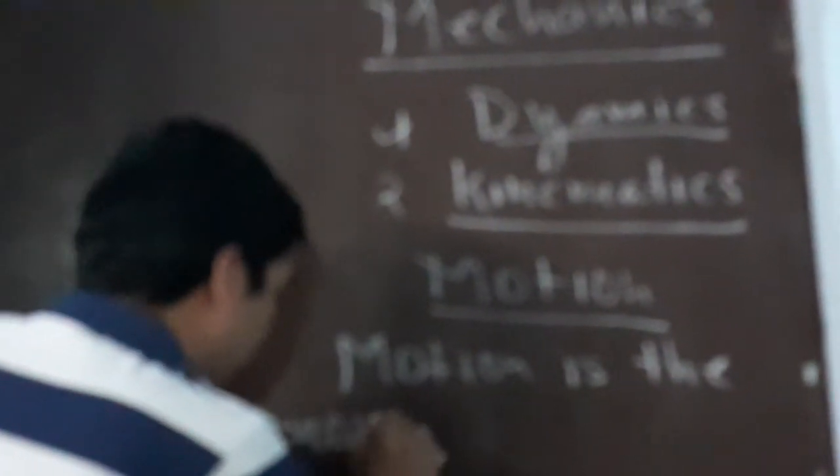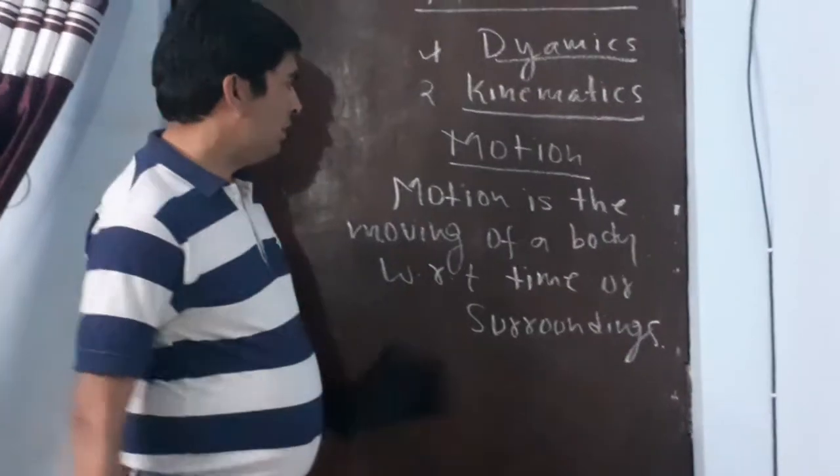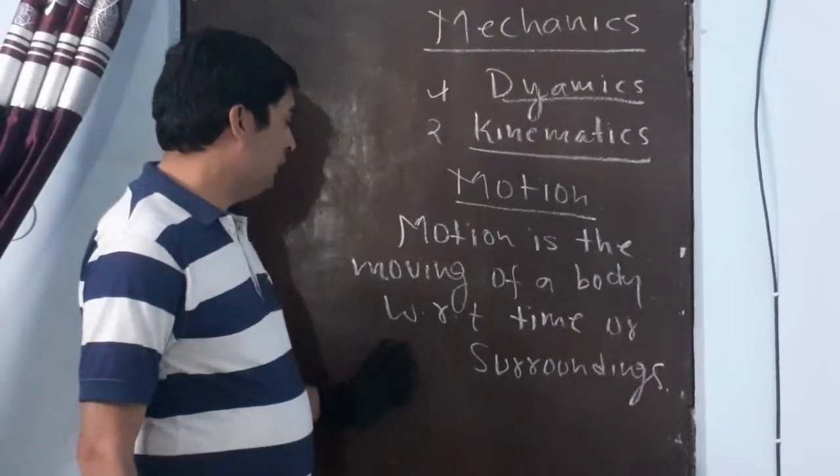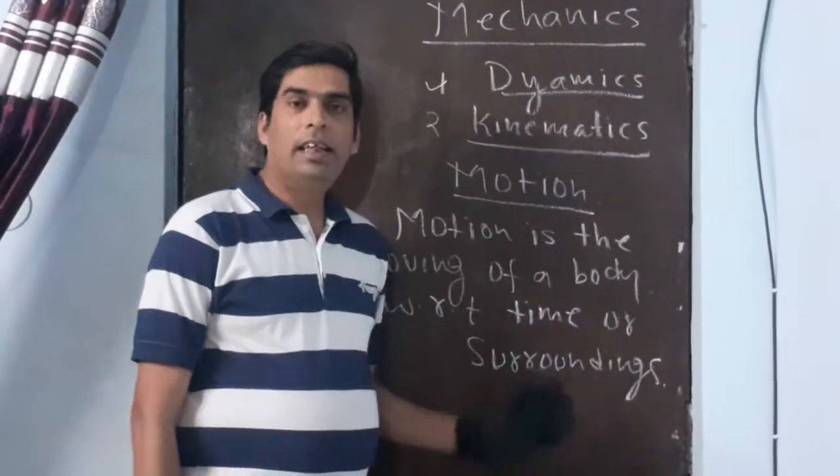Motion is the moving of a body with respect to time or surrounding. That means when a body is changing its position with respect to time and surrounding, then the body is said to be in motion.